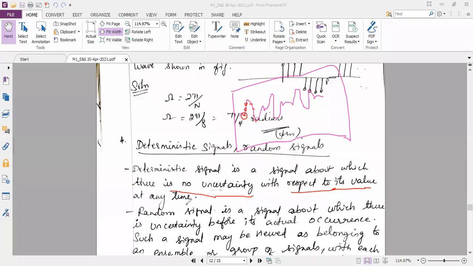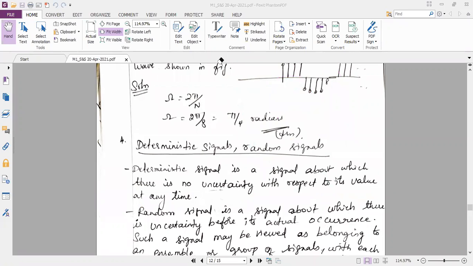We can predict the value at any particular time. The value will be 1 at time t equal to 1. The value will be 2 at time t equal to 2. I can guess it or I can predict the value. Or it is standard. Or it is uniform like that. You can say any words as per your imagination.